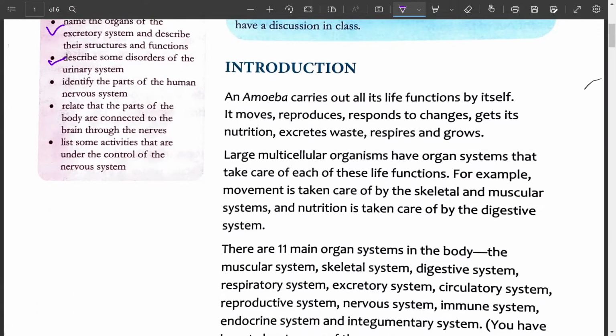There are two categories of organisms based upon the number of cells. These are unicellular organisms and multicellular organisms.